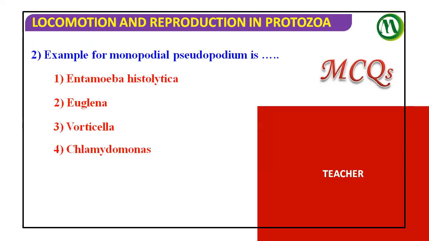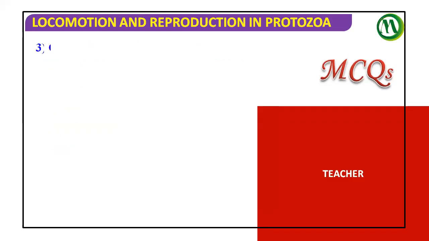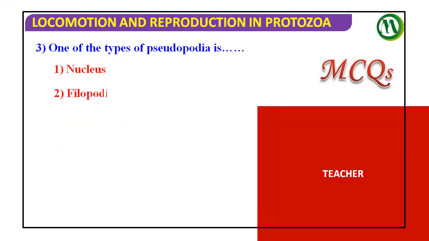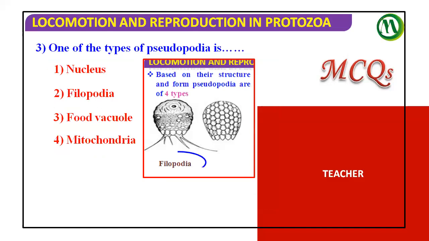Very good. One of the types of pseudopodia is filopodia. Very good.